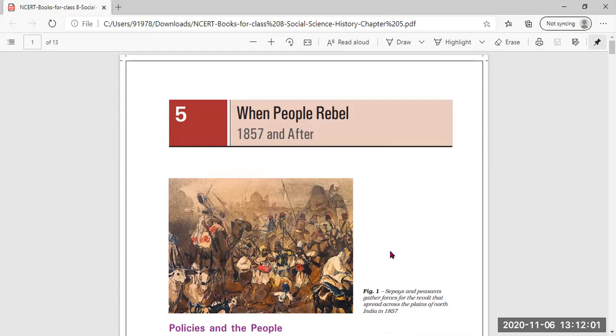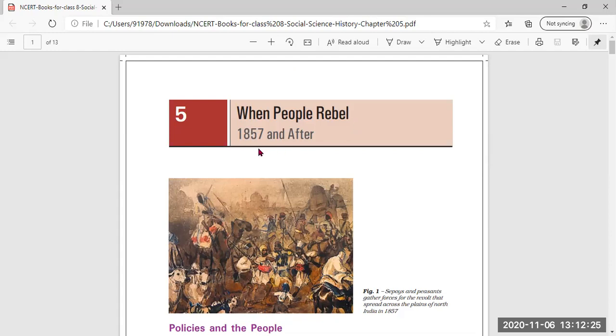We are going to read about when people rebelled, to what extent they were made to suffer and were tortured by the Britishers, that the Indians started opposing them.